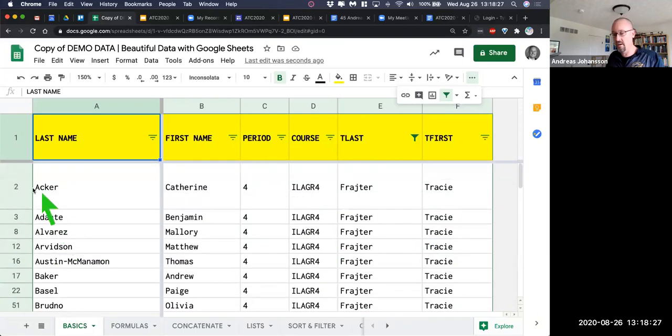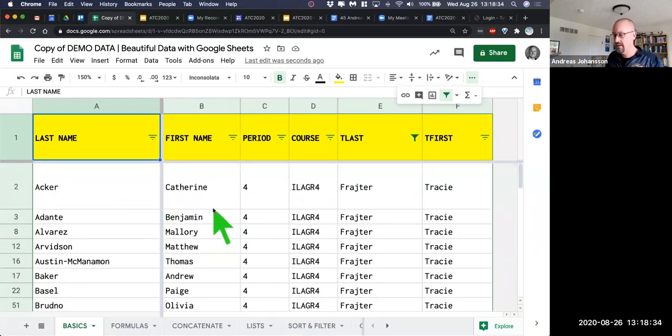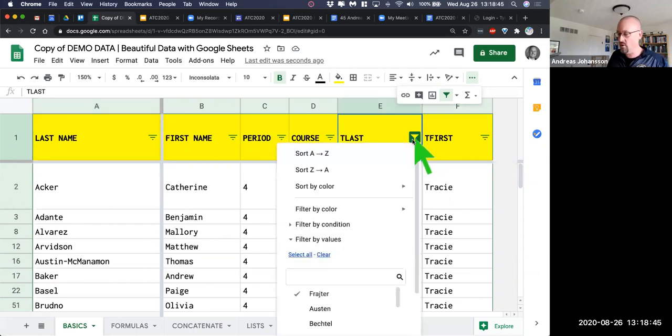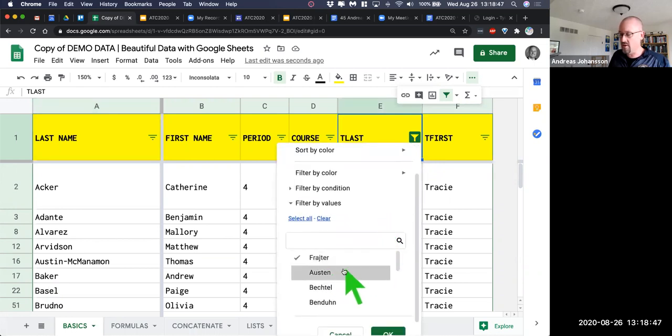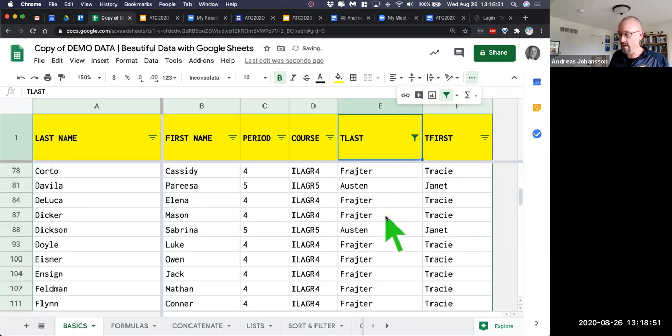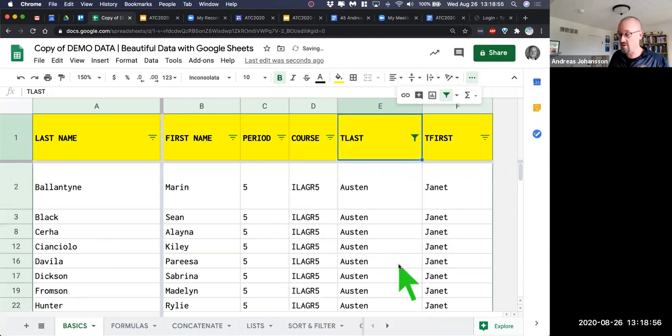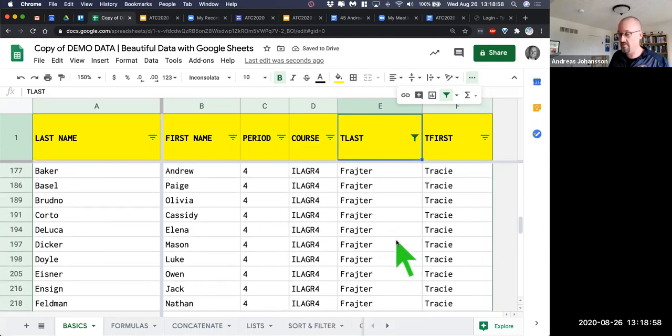Now notice over here on the rows. So now you have row 2, 3, 8, 12, 16, 17, right? All of the other ones are gone. They're filtered out. You'll notice here that your data is filtered by the column that has that little champagne flute or the martini glass or the funnel filter. So if you want to undo that, you can say, show me Frater and Austin. You can do that. Click OK. And now you have Frater and Austin. And then see how they're mixed in? So we want to separate them. You just say sort A through Z. And then we have Austin first and then Frater later.